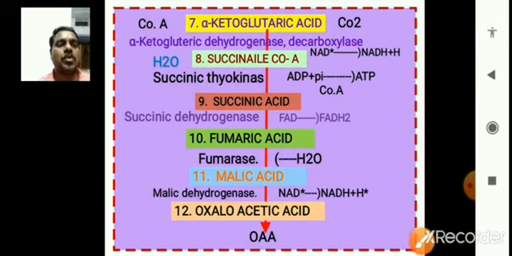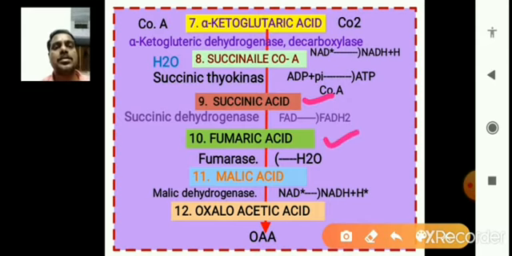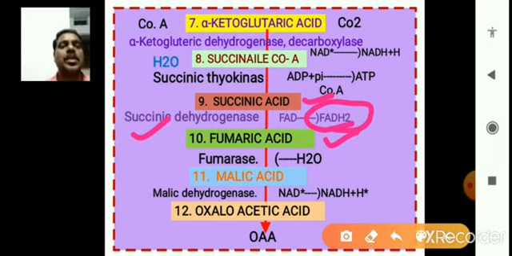After the 9th formation, succinic acid forms fumaric acid. Between these two, again succinic dehydrogenase, the enzyme, is present, and that enzyme releases the H2 ions, then FAD is formed as FADH2. So along with the NADH, now in the Krebs cycle FADH2 is produced with the help of succinic dehydrogenase.